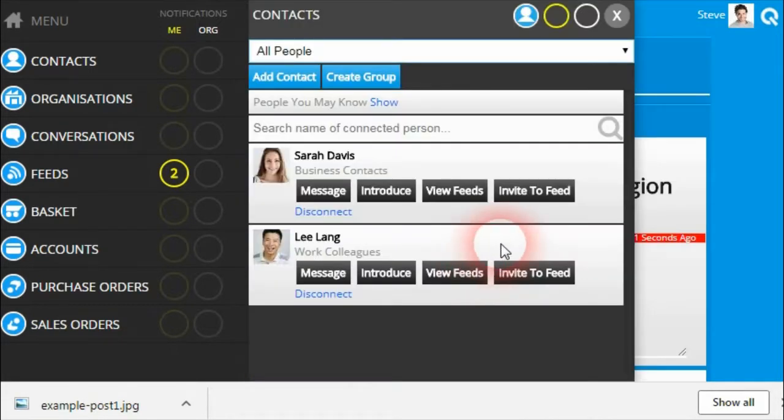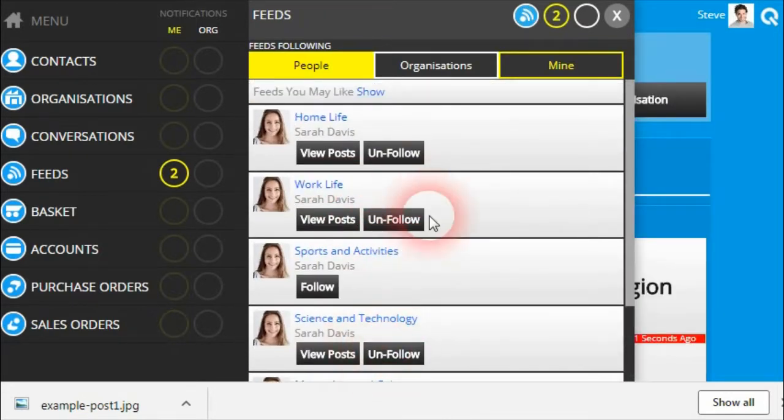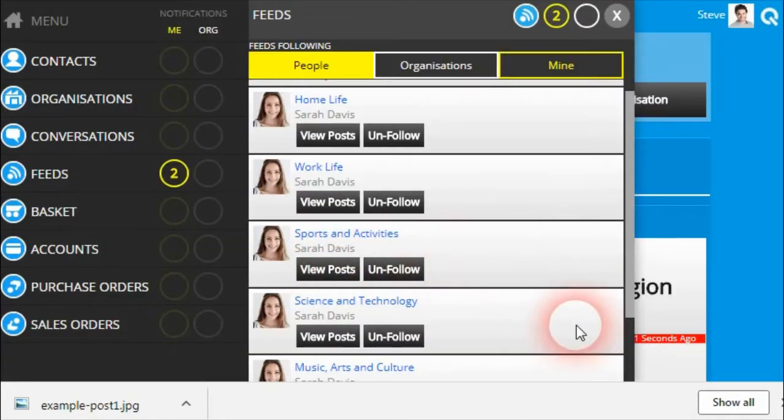The people connected to you in the Squizz.com platform, called your contacts, can choose to opt in and follow the different personal feeds that you make available to them. And vice versa, you can choose the personal feeds of your contacts that you wish to follow. This allows you and other people to control the kinds of news and information that you're interested in following.